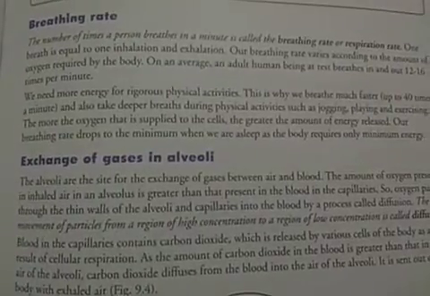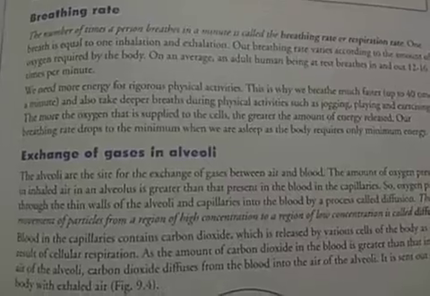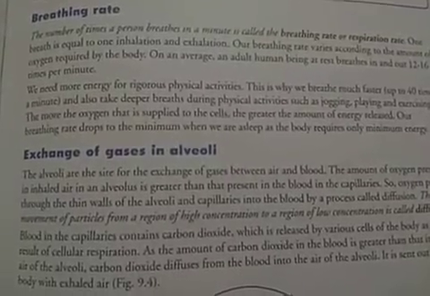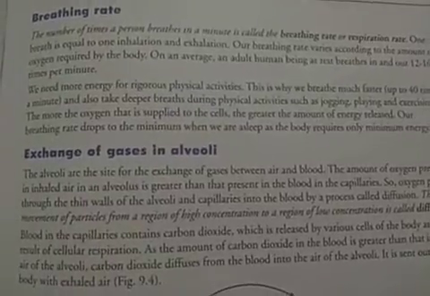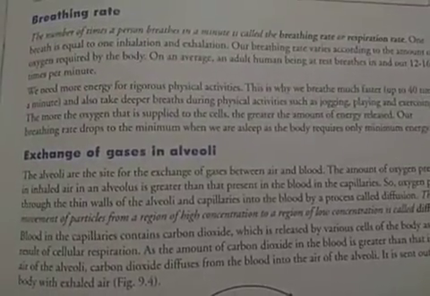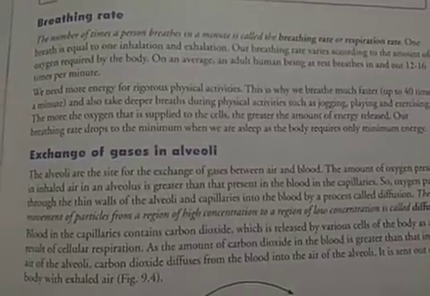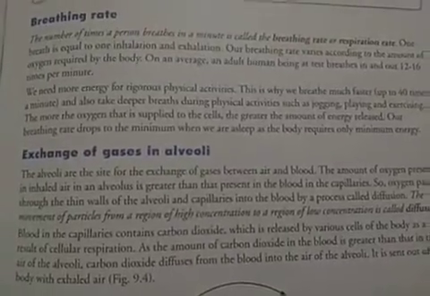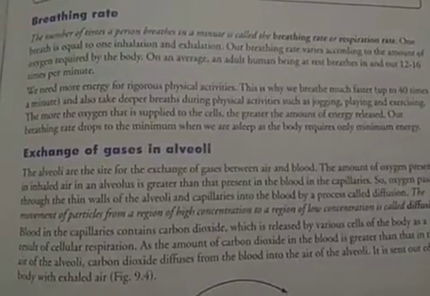So the average value of the breathing rate in an adult human is about 12 to 16 per minute. But this breathing rate is not constant. It is variable depending upon the metabolic activities of the person. If the metabolic rate is high, the breathing rate is very high. It can reach up to 40 times per minute.